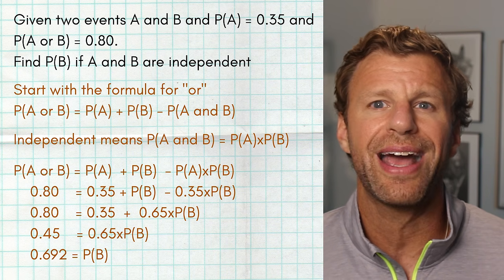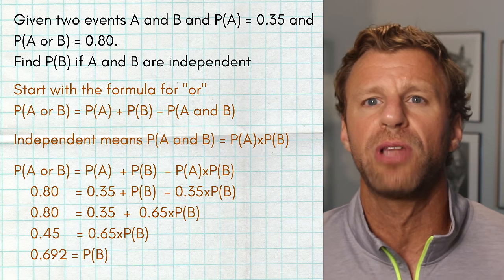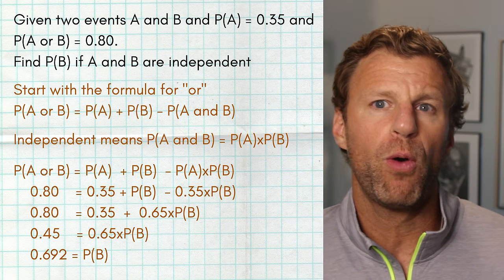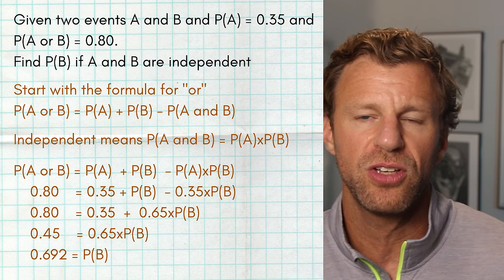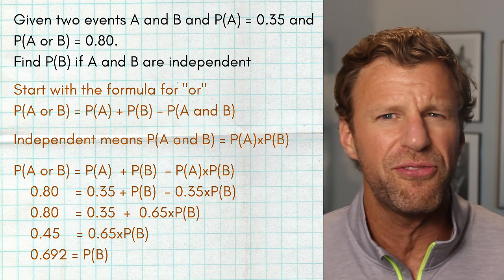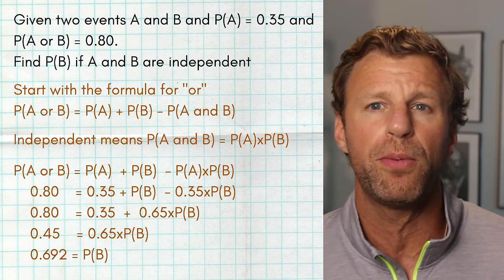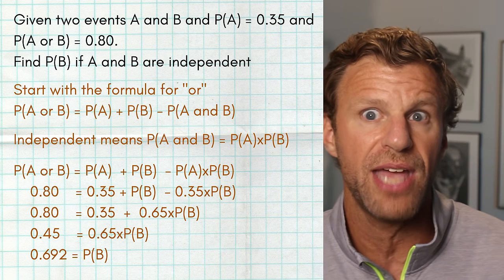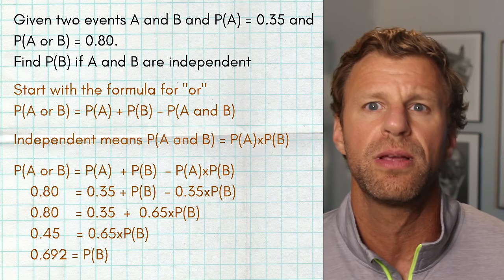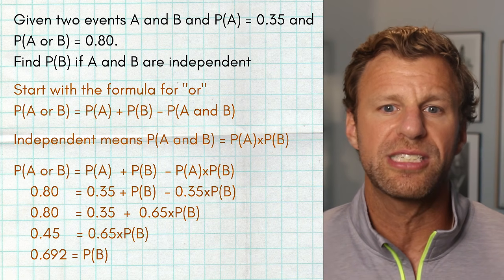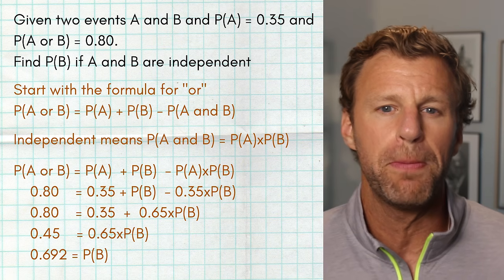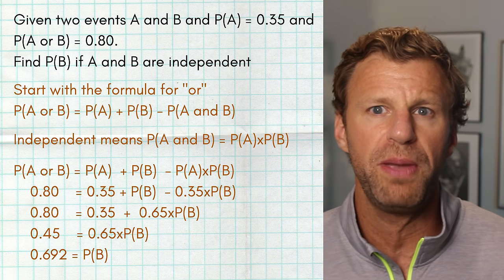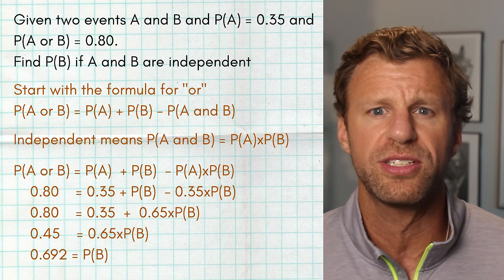Now what we have to recognize here is, again, algebra: we have some like terms. We have 1 probability of B minus 0.35 probability of B. Those are like terms. And if that's a little bit confusing to you, just turn them into x's. Make the probability of B an x, so we have 1x minus 0.35 times x, because again, probability of B is an x. So once again, those are like terms that we can simply combine. 1 probability of B minus 0.35 probability of B is 0.65 probability of B. Just combining like terms with algebra here. It doesn't get too difficult.